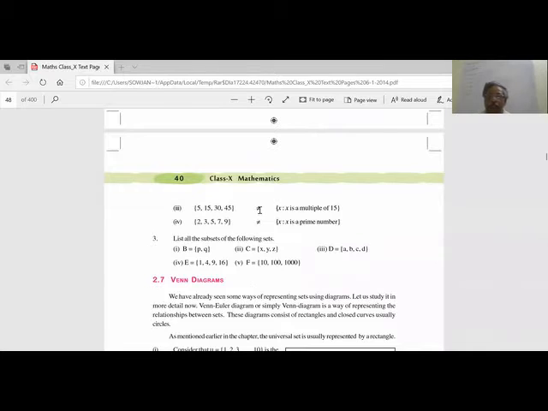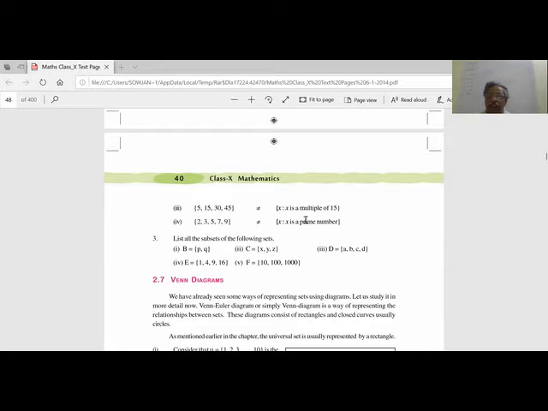Now you see again here, they are not equal. X is a multiple of 15. What is a multiple of 15? 15 ones are 15, 15 twos are 30, 15 threes are 45. All of the 15 table are multiples of 15: 15, 30, 45, like that. But here 5 is there, which is not a multiple of 15. So they are not equal. Plus this is a finite set, 4 numbers. This is an infinite set. Multiples of 15 can go up to infinity. So that way they are not equal.